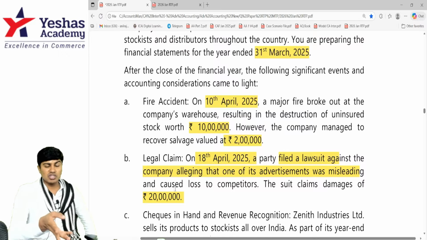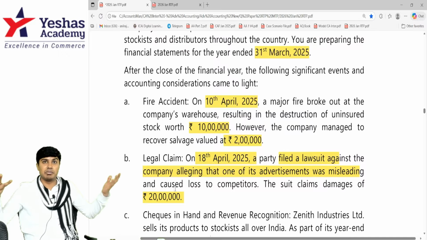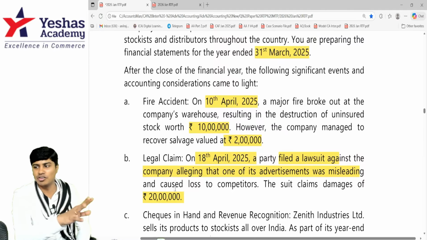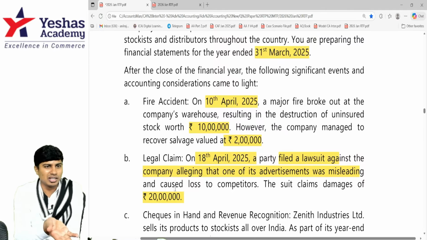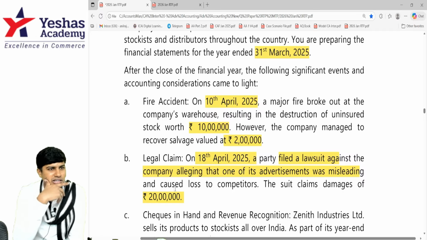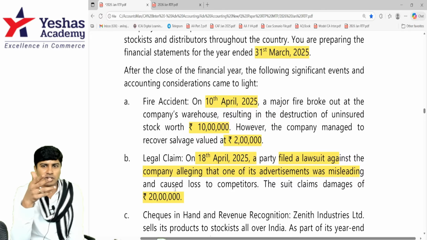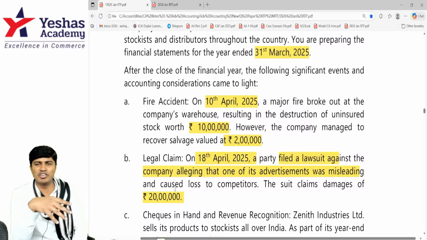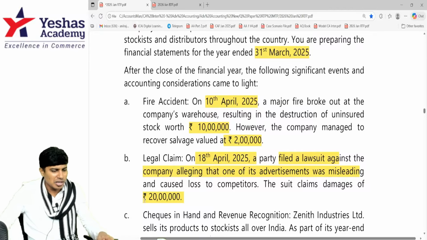Further, if the case filed by the competitor is such that it might make my business get closed, then there is a question mark on going concern, then again it would become adjusting event. But I don't think one small case filed on us will make us wind up our business. Yeah, I have 4 murder cases on my name for students not talking in the class, not responding, not doing homework, but I'm still here teaching. So similarly, case being there will not have effect on the going concernness of the entity.